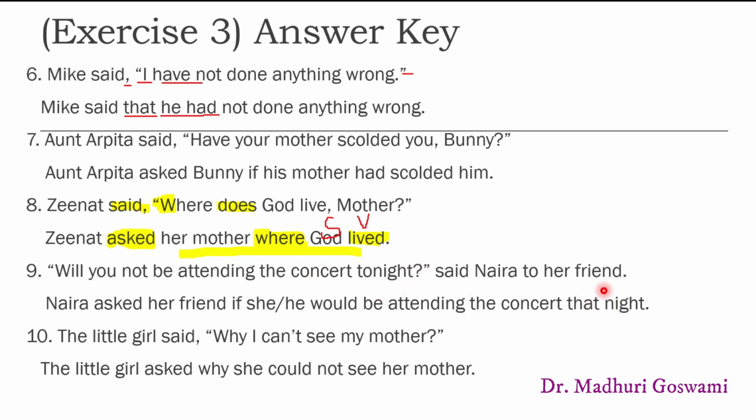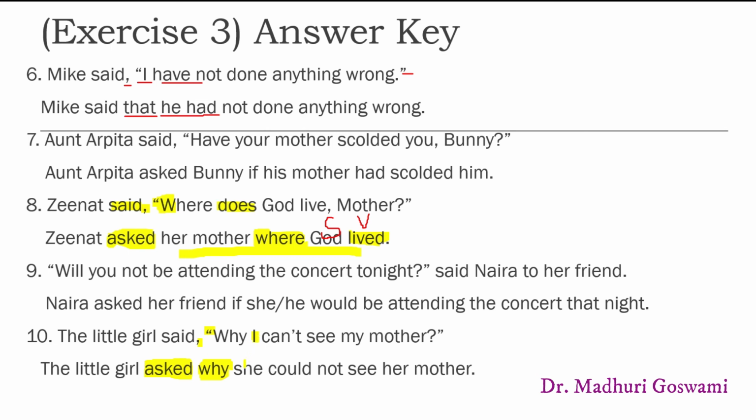The last sentence is: The little girl said, "Why I can't see my mother." The indirect speech of this sentence would be: The little girl asked why she could not see her mother. Now notice all the 6 changes in this sentence. The little girl asked. The change in the reporting verb. Said becomes asked. Second, removal of comma and speech marks. इनके स्थान पर WH word conjunction word के रूप में यूज किया गया है. Change in pronoun. I becomes she.